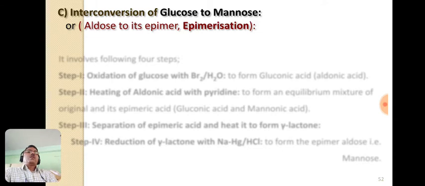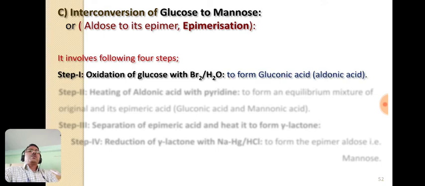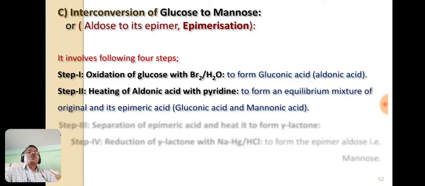Now let us see the steps involved in the interconversion of glucose to mannose. There are 4 steps. First step is the oxidation of glucose with a weak oxidizing agent like bromine water, and that forms gluconic acid, which is also known as aldonic acid. Second step is the heating of this aldonic acid with pyridine, that forms the equilibrium mixture of the original gluconic acid and its epimeric acid, that is mannonic acid.